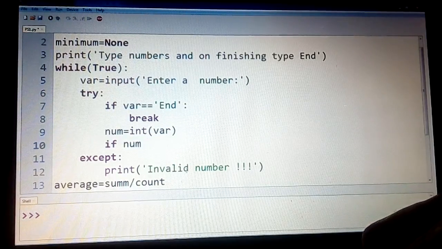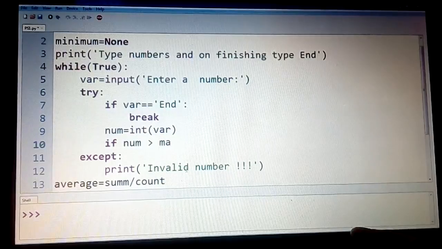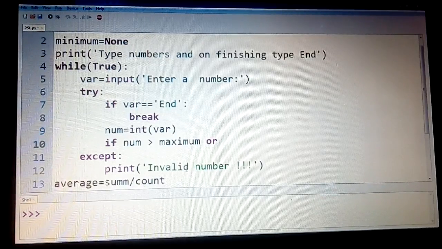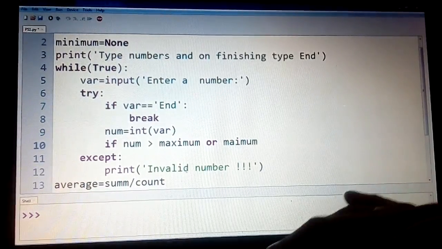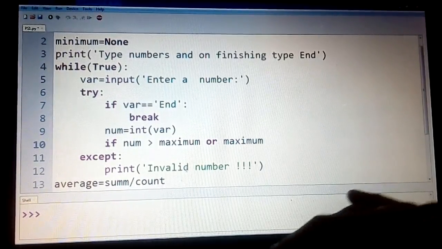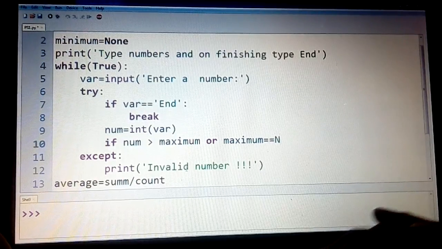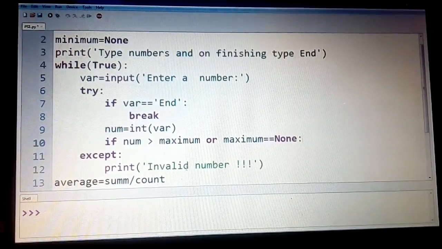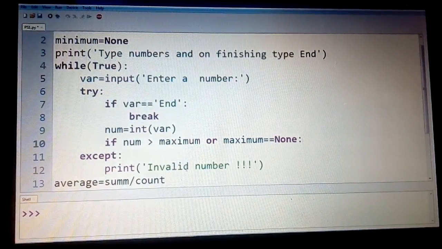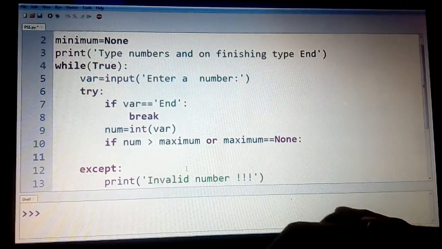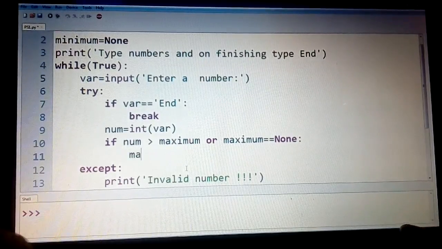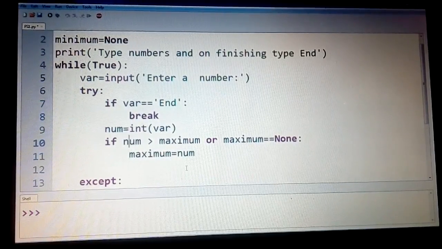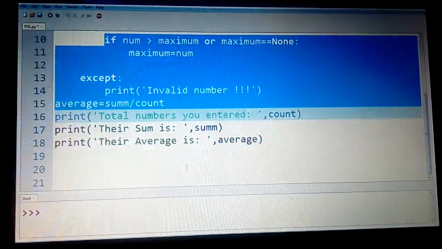If num happens to be greater than maximum, or you need to incorporate one more condition here, because your maximum was initially, the very first time, equal to None. So one of these conditions, that is either it is greater than this or it is equal to None. In that case you have to just say maximum equals num.